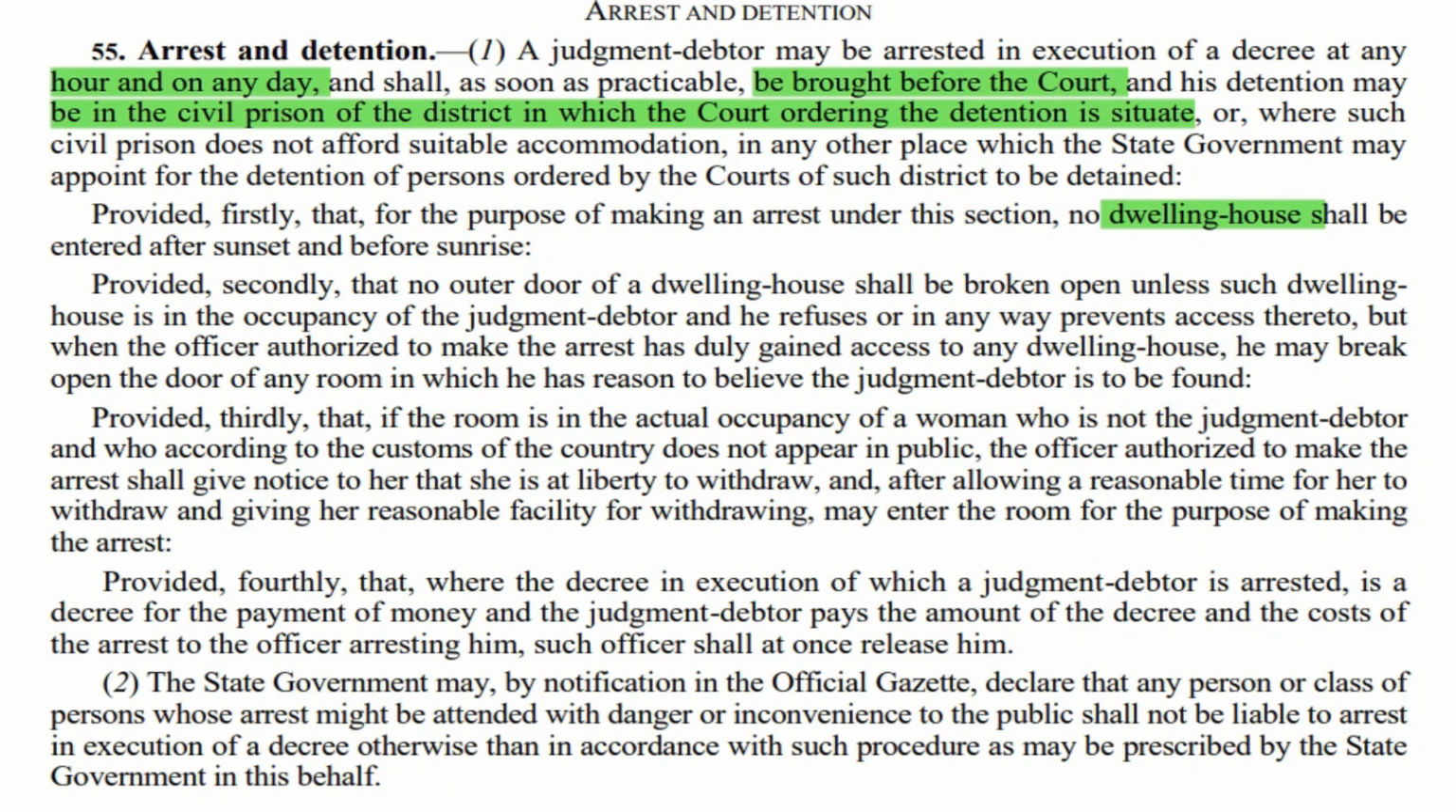Now let us move to the fourth point. In this fourth point, you will see that when the officer authorized to arrest the judgment debtor is going to arrest him, at that time, the judgment debtor is settling the amount. He is saying, I have to pay this much money, I am paying this money, as well as the cost of arrest. In that case, the officer will release him at once. Let us move to 55 subsection 2.